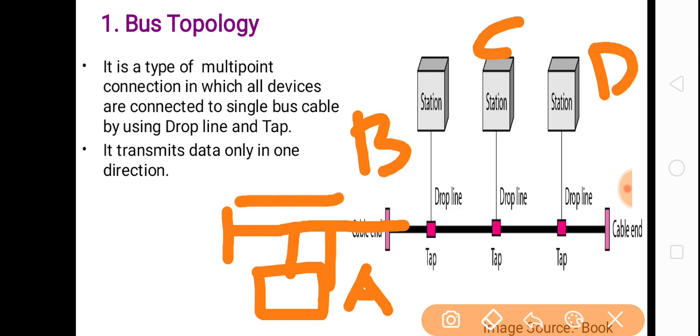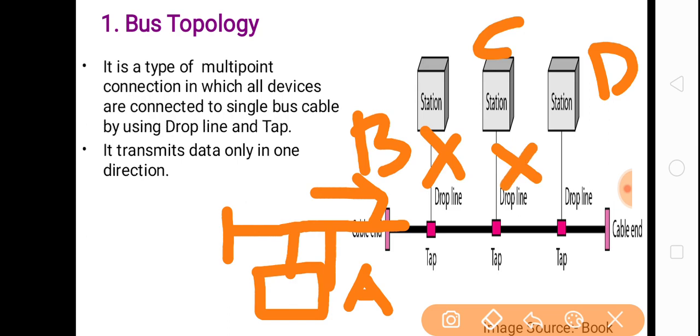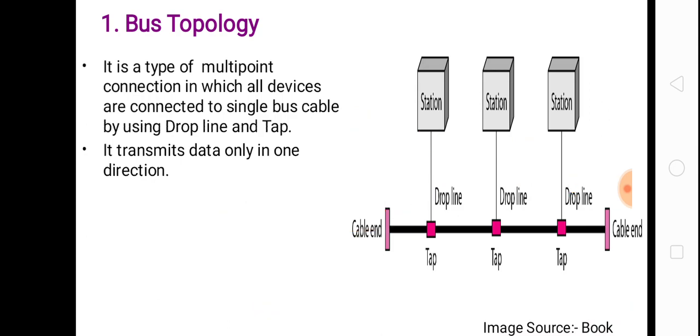Okay, so when the data goes to the right side, it will be received by each device. Station B will also receive the data, station C will also receive the data, and station D will also receive the data. Okay, next each device is going to check the destination address. When data is sent, the data will contain the receiver's or destination address. So when each device receives the data, it will check for the destination address.